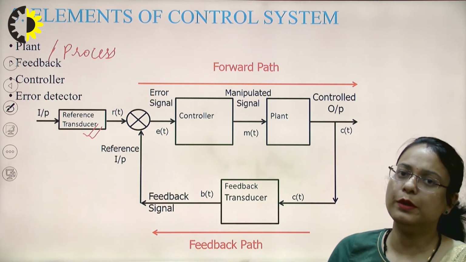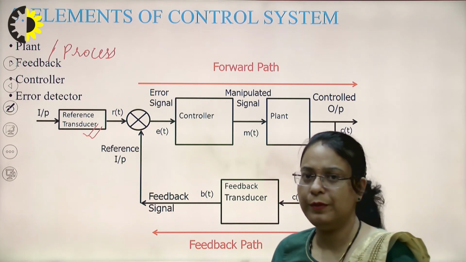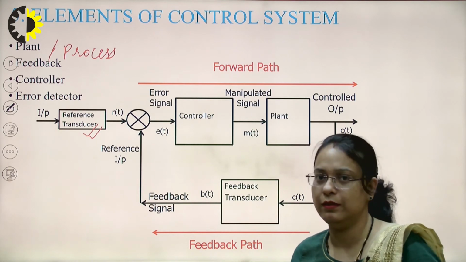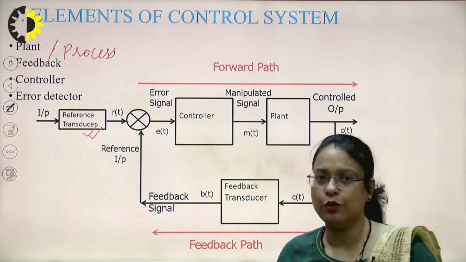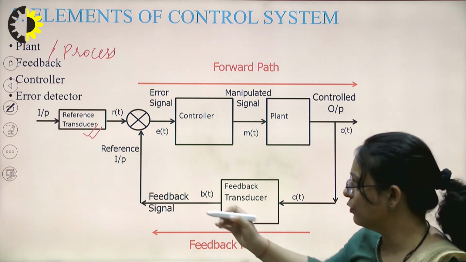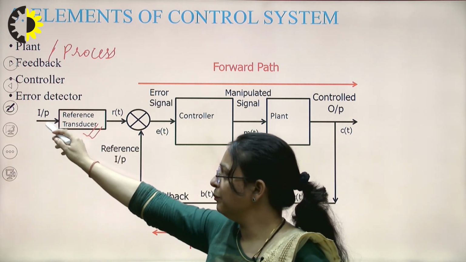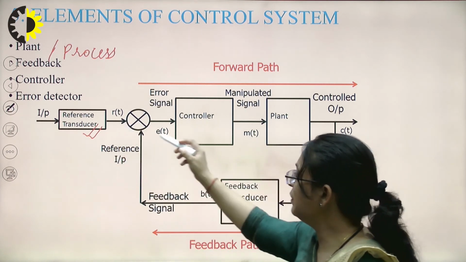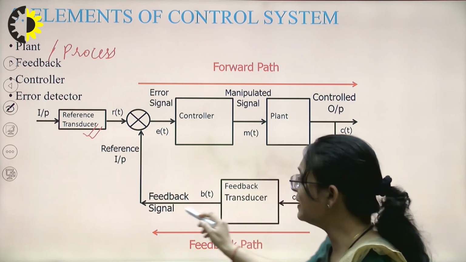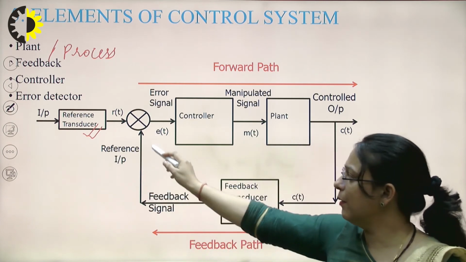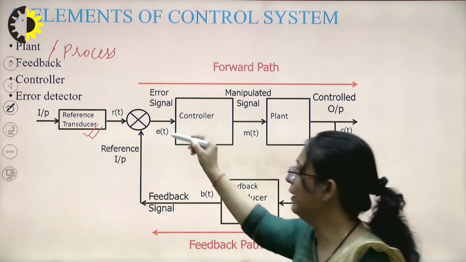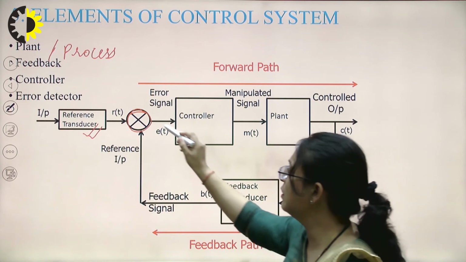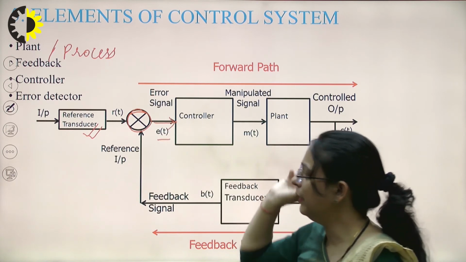Like a transducer will convert the electrical form into the mechanical form, or a mechanical signal into an electrical signal. This is the basic function of a transducer. So the reference transducer is used here, which converts the input into the reference input according to our requirement. Then you can see the reference input is compared with the feedback signal coming from the output side, and it goes to this summation, which will produce the necessary error signal represented by e(t).